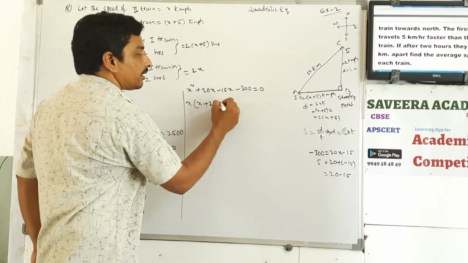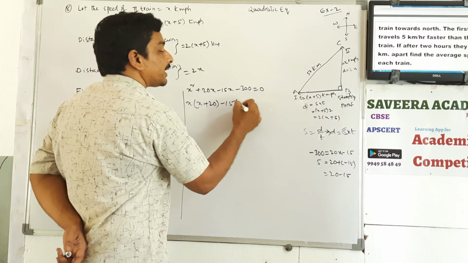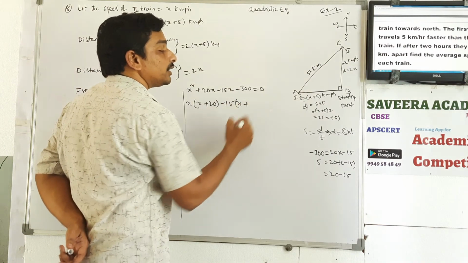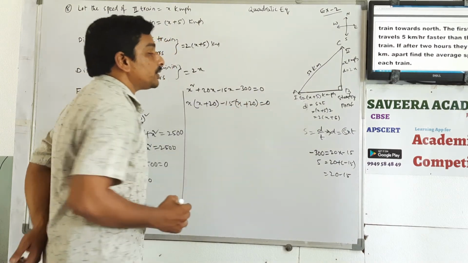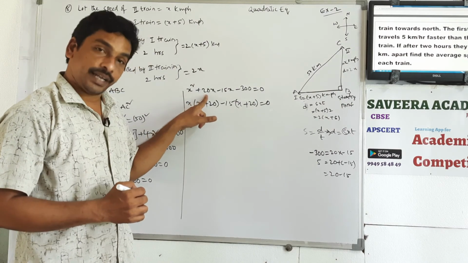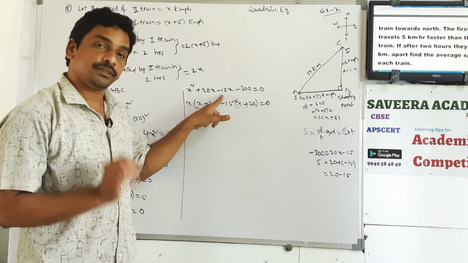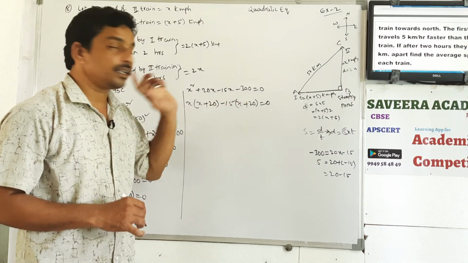Next here and here minus 15 common, so here you will get x, in minus common, so plus you will get 15 common means you will get 20 is equal to 0. Suppose see, x into x, x square, x into 20, 20x, minus 15 into x, minus 15x, minus into plus, minus 15 20s are 300.